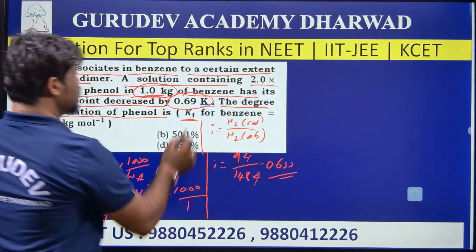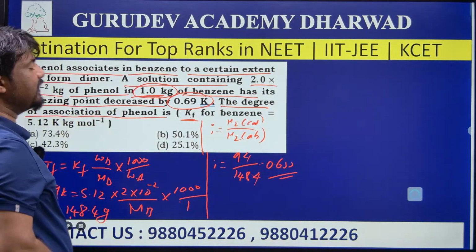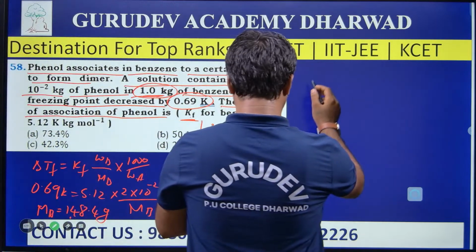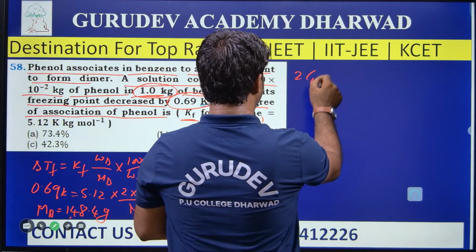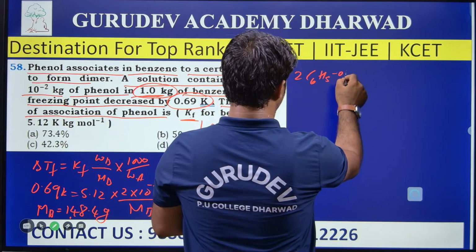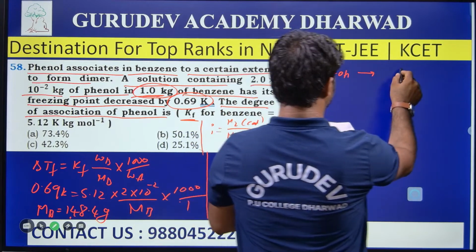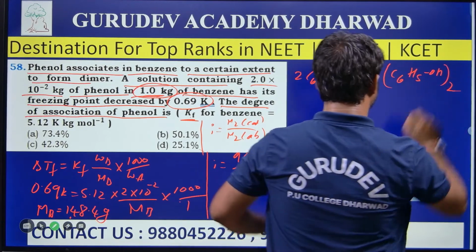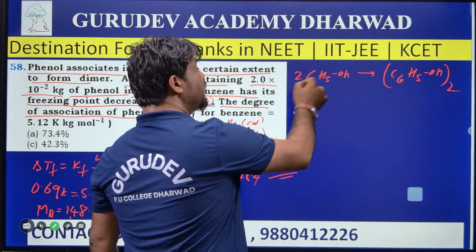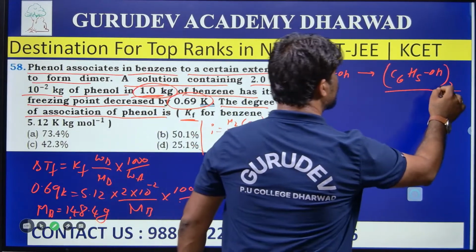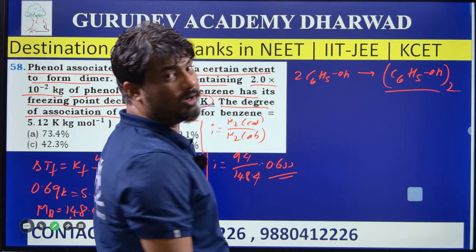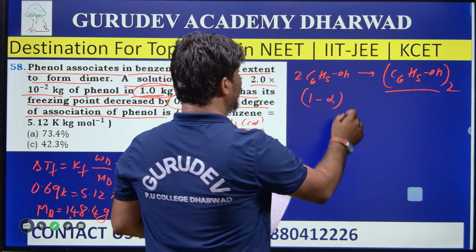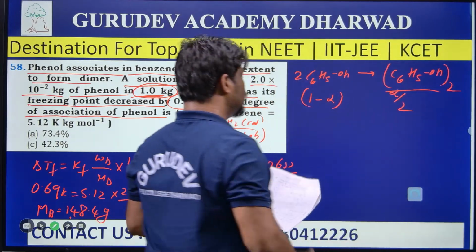See, they clearly mentioned the degree of association of phenol. So, 2 molecules of phenol are associated and give 1 molecule. That's what I am going to write as the reaction here. 2 molecules of C6H5OH undergo association resulting in the formation of (C6H5OH) taken twice. So 2 phenol molecules undergo association to give only one molecule here. Then the reaction is 1 minus alpha, and alpha by 2.